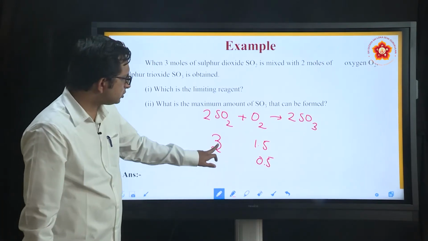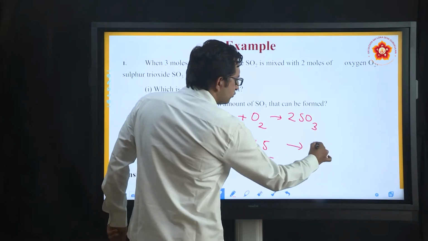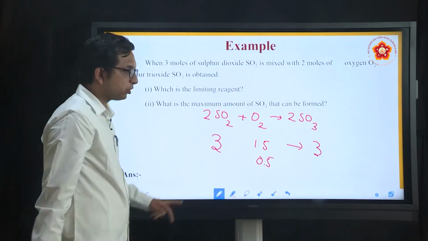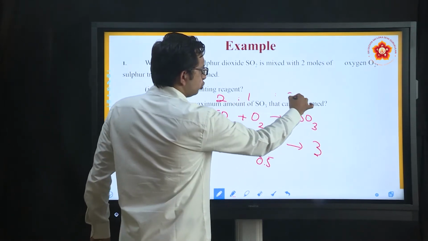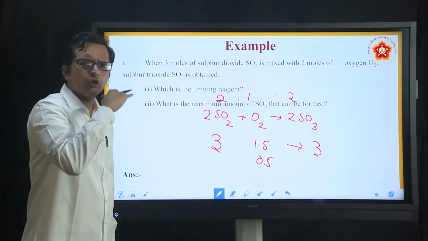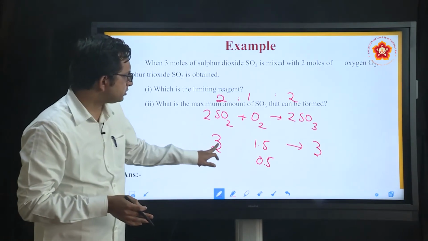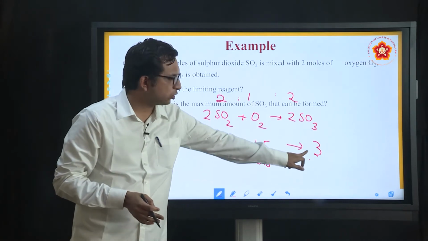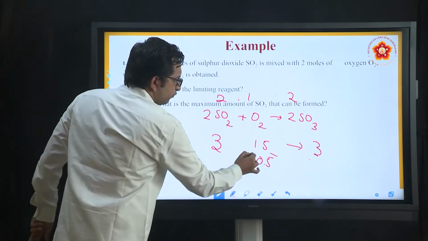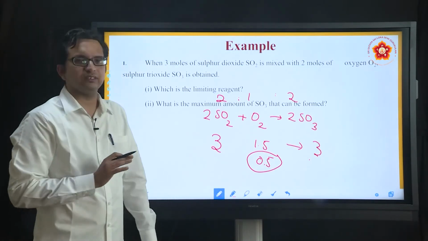Now when 3 moles of SO2 reacts with 1.5 moles of oxygen, how many moles of SO3 are formed? Once again 3 moles, because please understand the ratio, 2:1:2. This is the stoichiometric ratio in which the reaction takes place. So when 3 moles reacts with 1.5 moles, 3 moles of SO3 is also formed. What about this 0.5 moles of oxygen? That is the excess reagent that is present in this case.